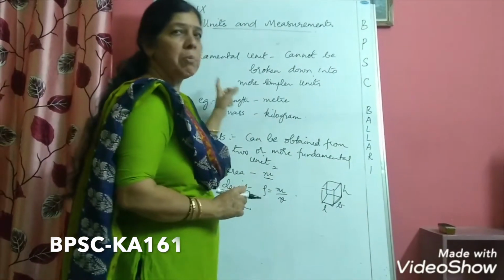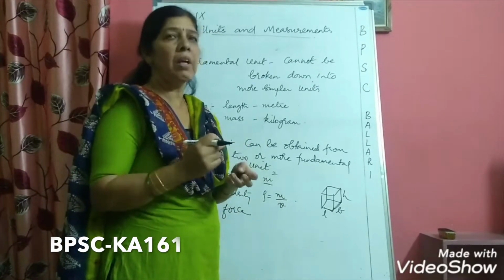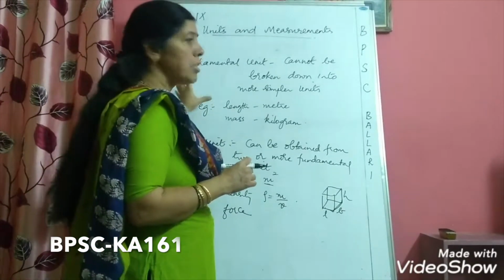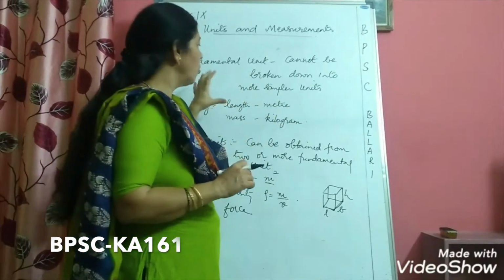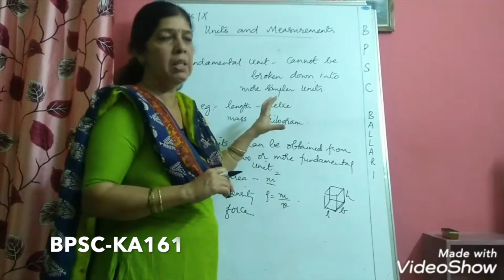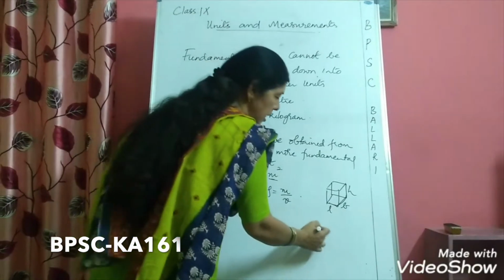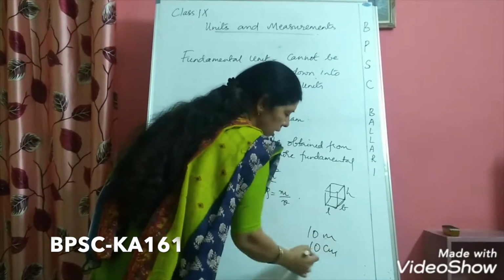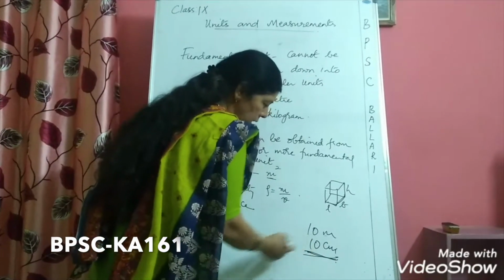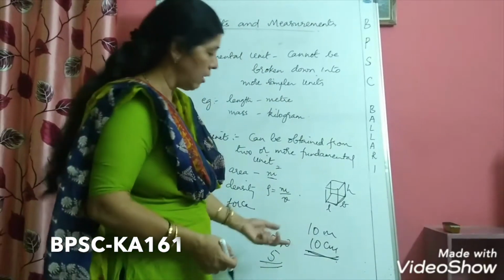So in this chapter you have to remember foremost, what is a fundamental unit and what is a derived unit, and which are the fundamental units and which are the derived units. Most of the times we forget or we try to neglect the units, but once you go wrong with the units, then whatever study you are doing in physics will be invalid. Suppose if you want to write 10 meters, instead you write 10 centimeter, then it's not a very small mistake, it is a blunder only. Like if you want to write 5 newtons, you just mention it as 5. Again, it is a very grave mistake.